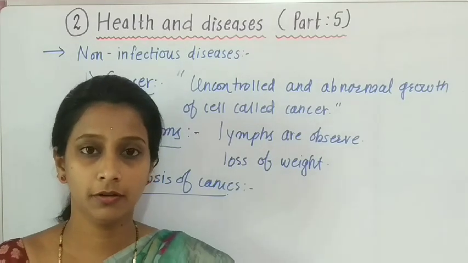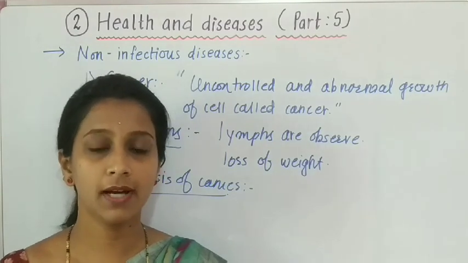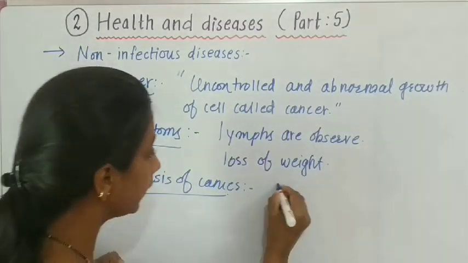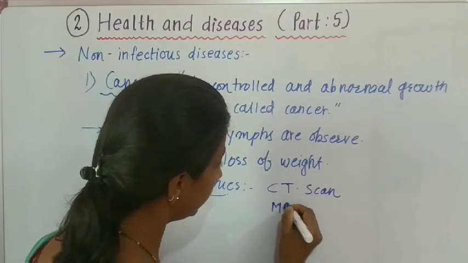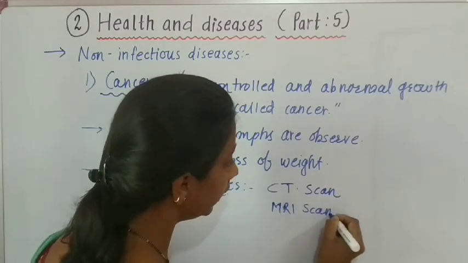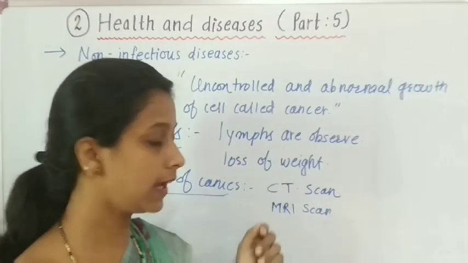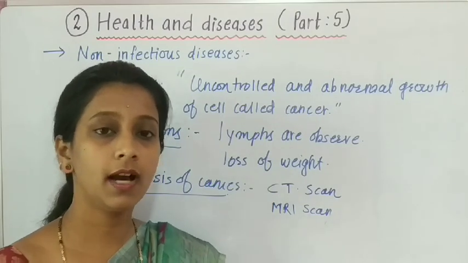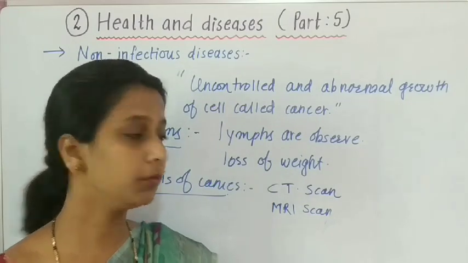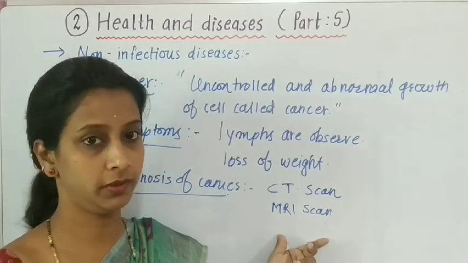Some diagnosis methods are there, and they are the CT scan and the MRI scan. With the help of these two scans, we can detect whether a lump present in the human body is cancerous or not.